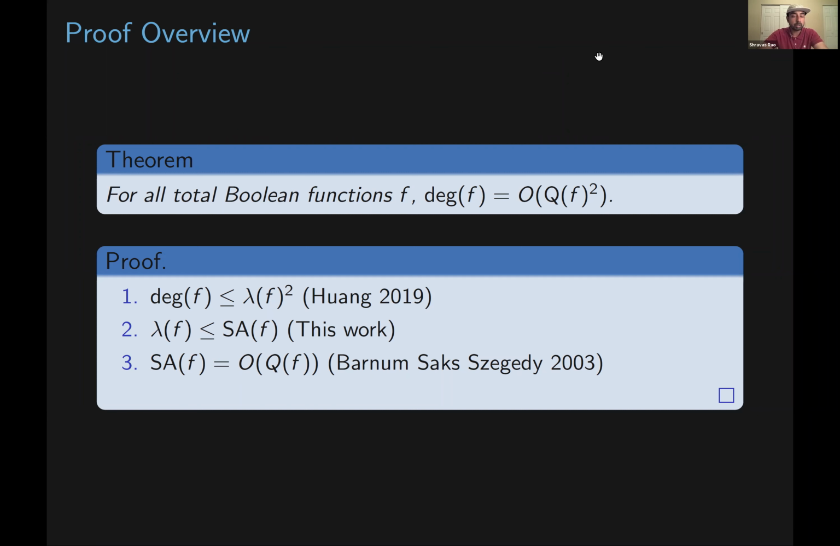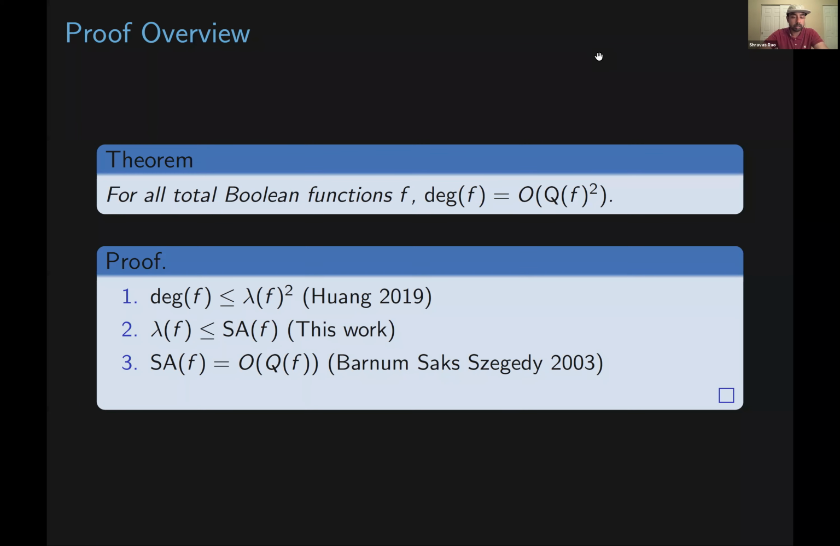Cool, so I'll give a quick proof overview of this proof that the degree of any function is bounded above by the quantum query complexity of f squared. The first step is due to Huang, who showed that the degree of f is bounded above by the spectral sensitivity of f squared.